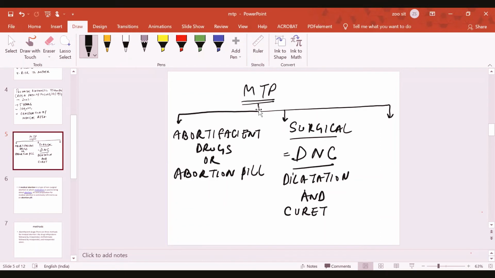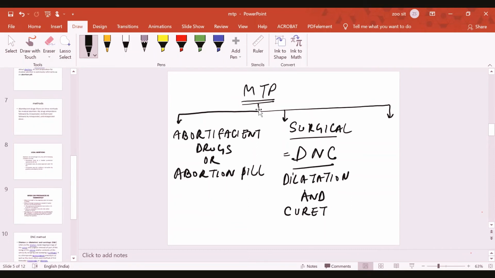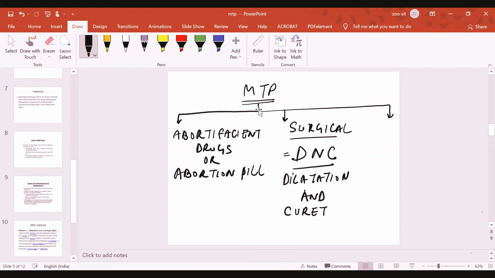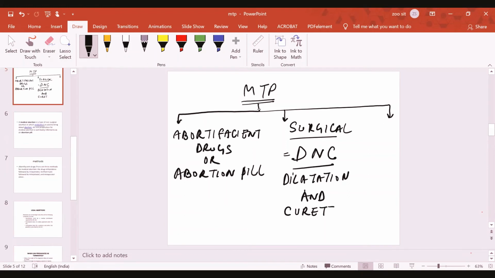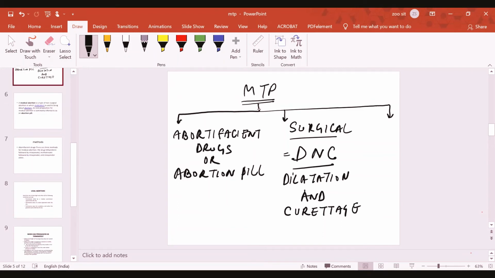Dilatation and curettage is a method in which a curette is used for termination of pregnancy. So we call it dilatation and curettage. And then there is another, called vacuum methods.